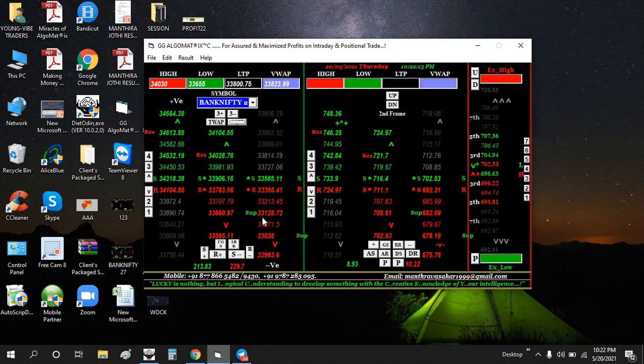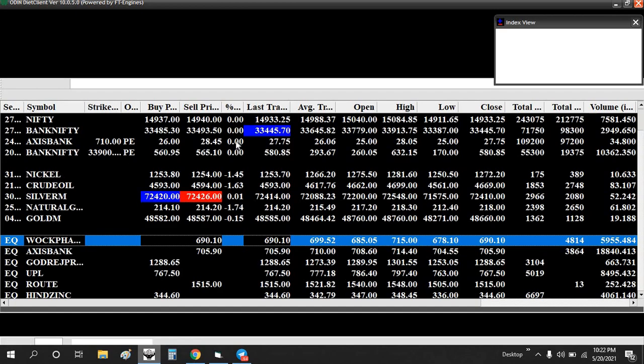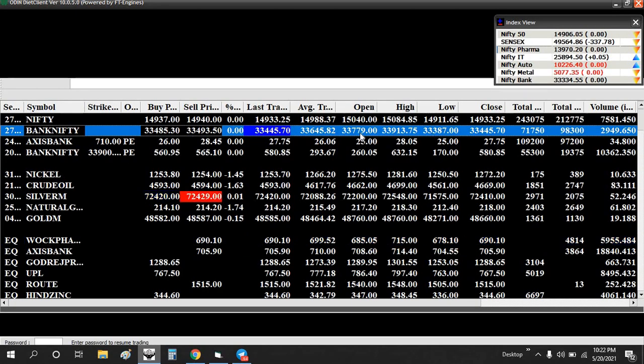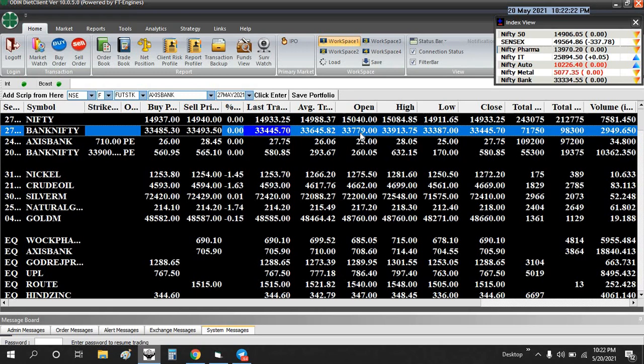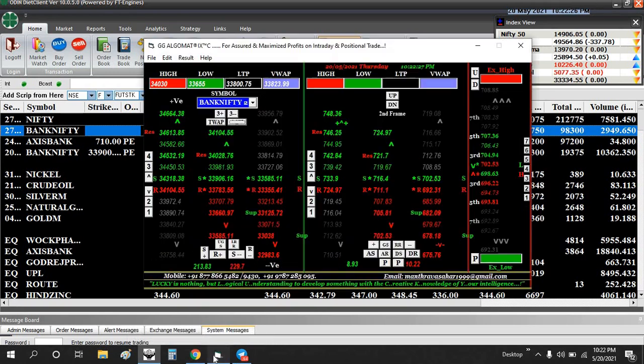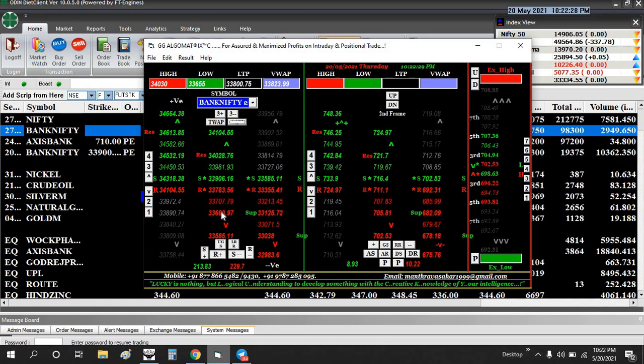Okay, so what is the open price today for Bank Nifty? Today's open price for Bank Nifty is 33,779, right? 33,779 is the open price. So let me check in algometrics. 33,779 is located here, right? So it indicates the negative trend. Only if it breaks 34,028, it is the uptrend for the particular day.